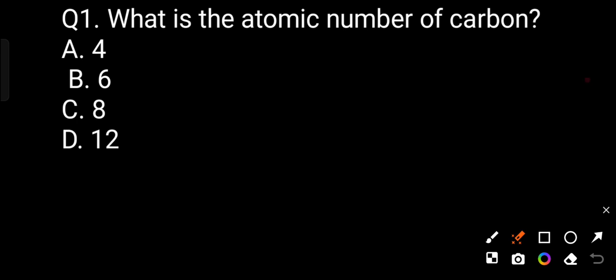Today we are studying carbon and carbonic compounds. My first question is, what is the atomic number of carbon? Option A 4, option B 6, option C 8, option D 12. The correct answer will be B. The atomic number of carbon is 6.